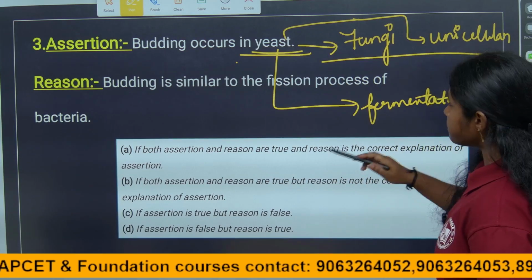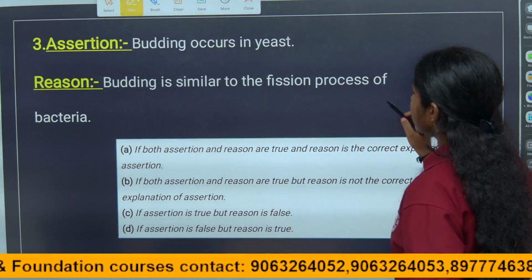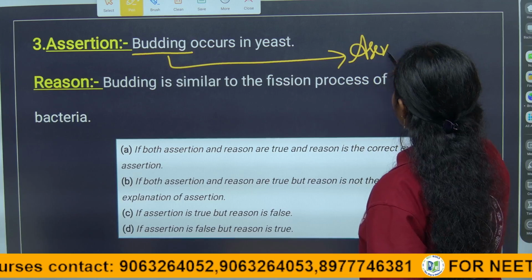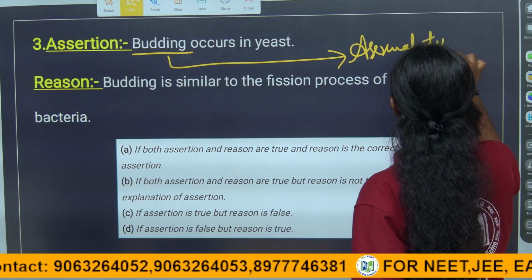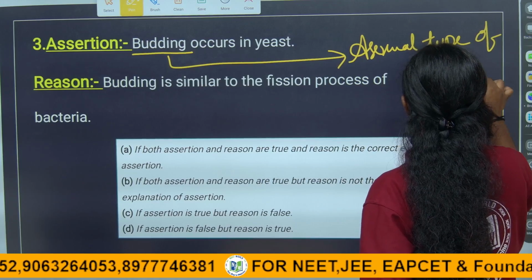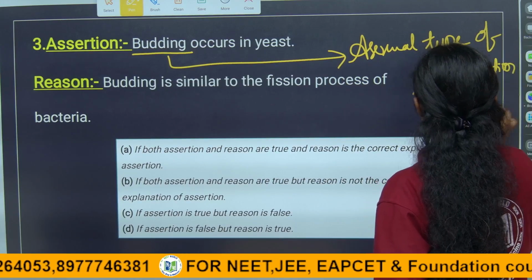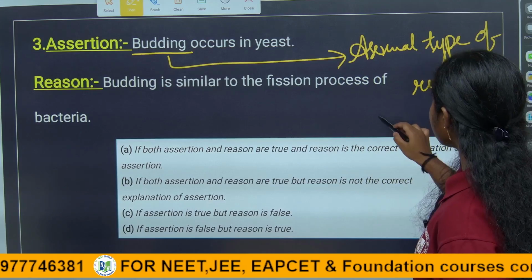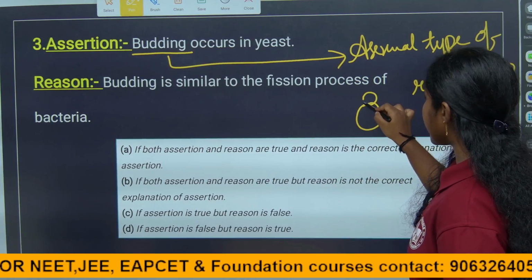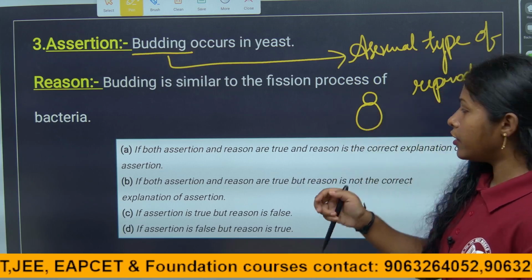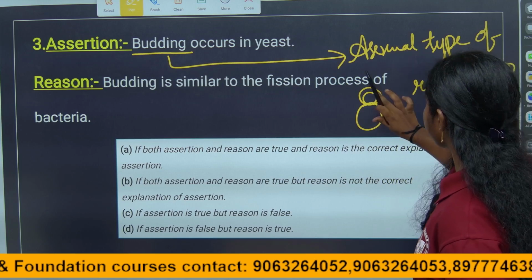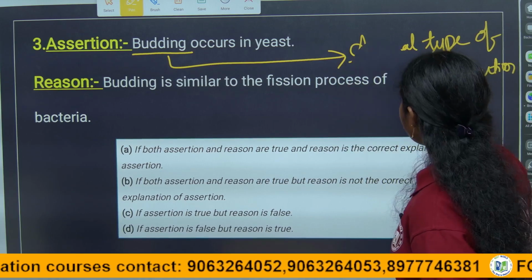What is budding, children? Budding is an asexual type of reproduction. Yeast is a unicellular fungus. In ideal conditions, it forms a bulge-like formation, the bud, and it grows.